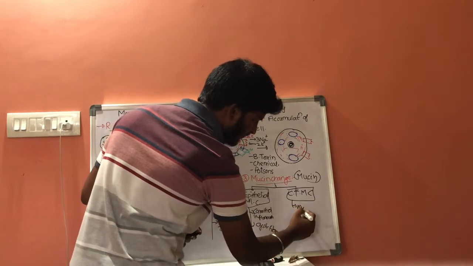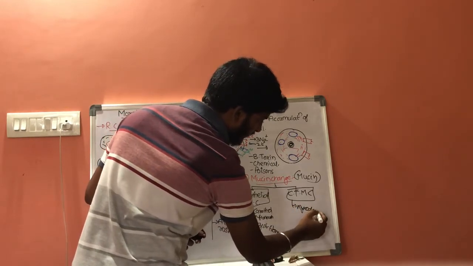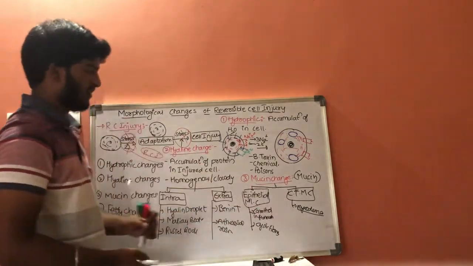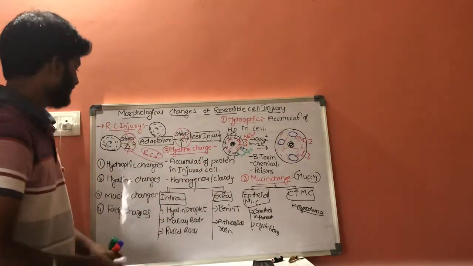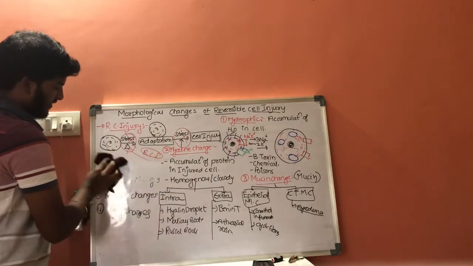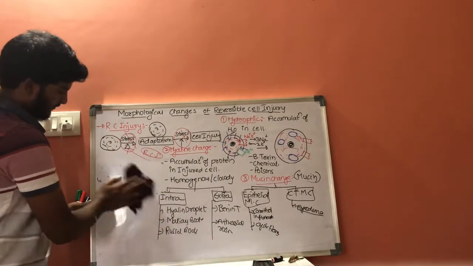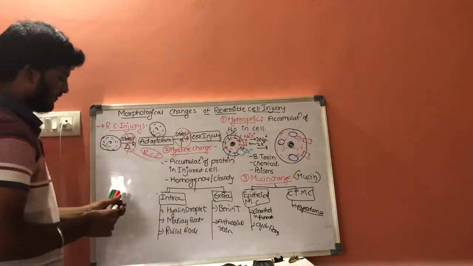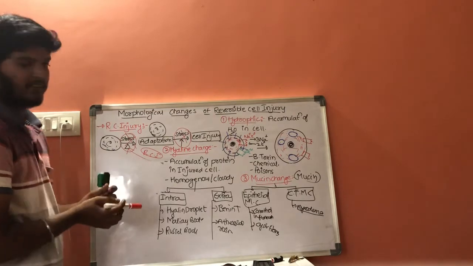myxoedema. Connective tissue mucin changes include myxoedema, and this is the third type. And if we include the fourth type, it means fatty changes. This fourth one is fatty changes.